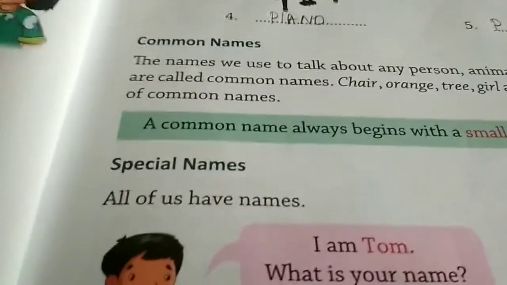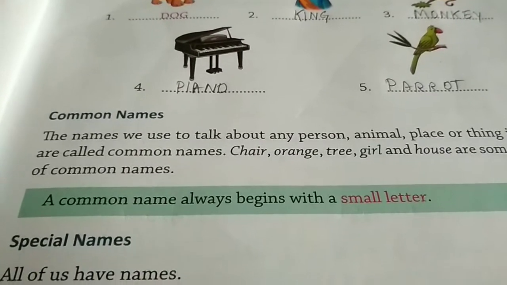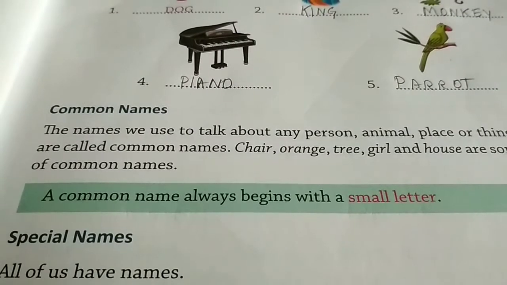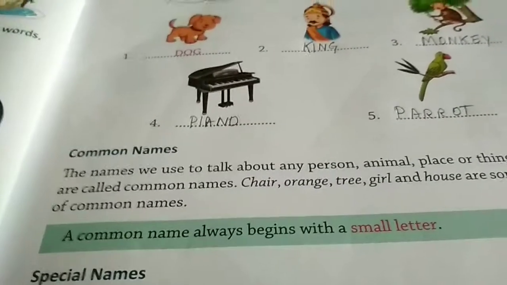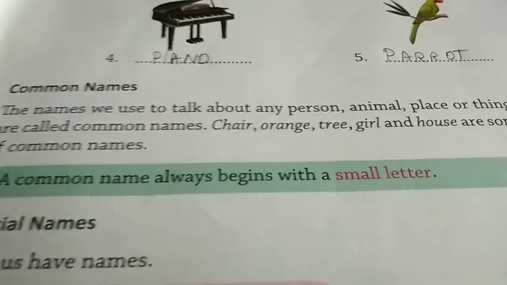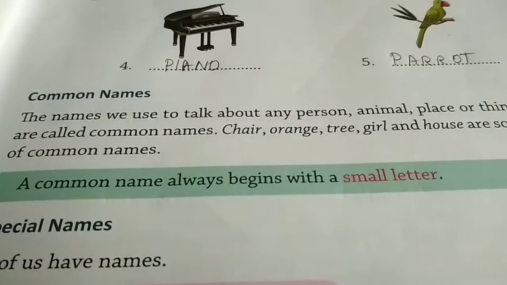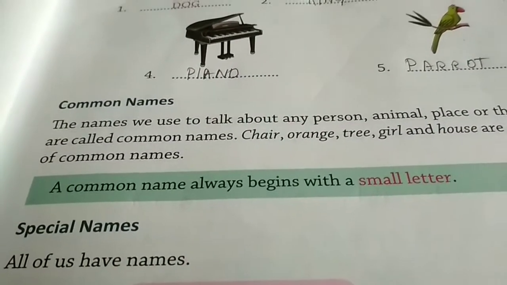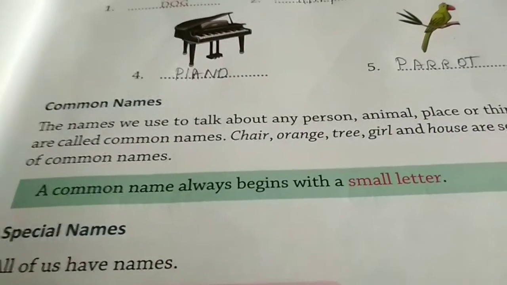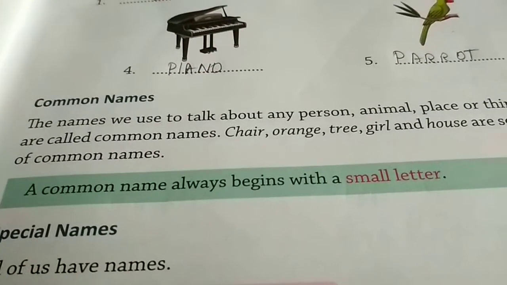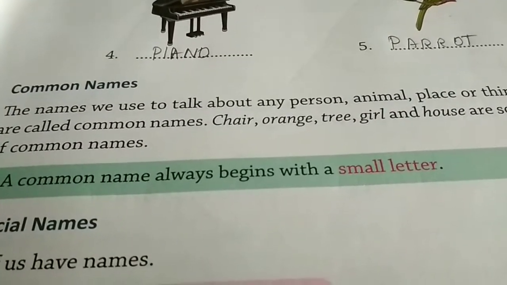Next, what is a common noun? The name we use to talk about any person, place, animal, or thing in general is called a common noun. Chair, orange, tree, girl, house are common nouns. Common nouns always begin with a small letter. Common noun means it doesn't have a particular name. If I say that girl, I have not named that girl. It may be any girl. Okay, it is common.